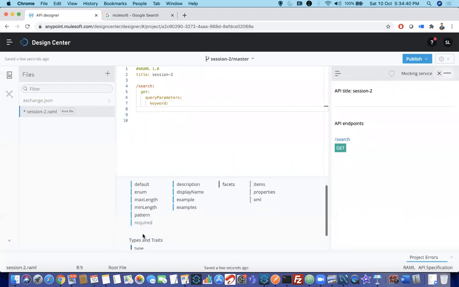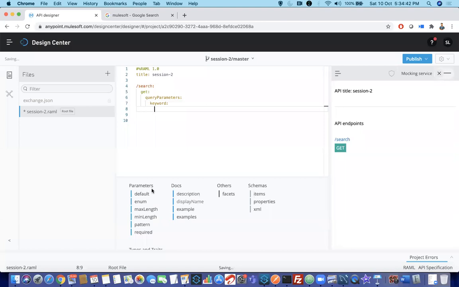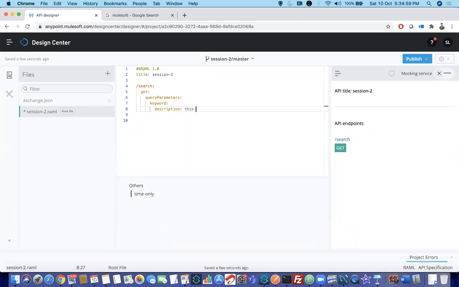Then you can see a lot of options over here. All these things you can keep, like description. This is not a mandatory field, but whenever you are designing an API, try to write a description so that everyone who looks at this API will understand. Description means this is the query param which the request accepts. Next thing, you can say type.